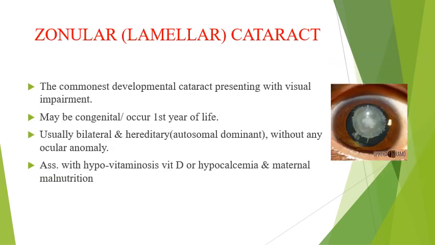This is the zonular or lamellar cataract. This is the commonest developmental cataract presenting with visual impairment. It may be congenital or occur after the first years of age. It is usually bilateral and hereditary, without any ocular anomaly. It is associated with hypovitaminosis D or hypocalcemia and maternal malnutrition.